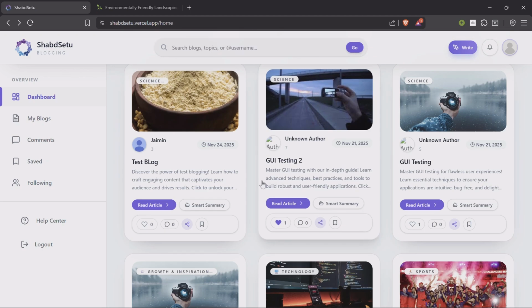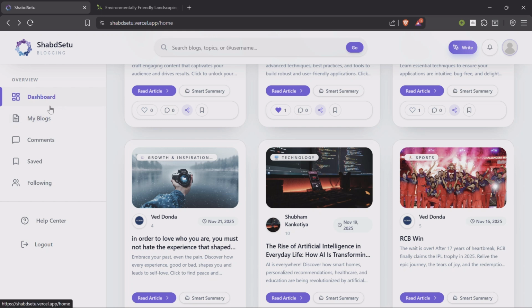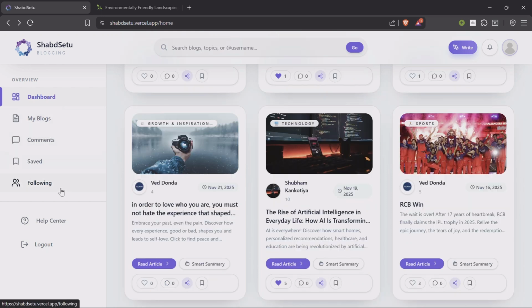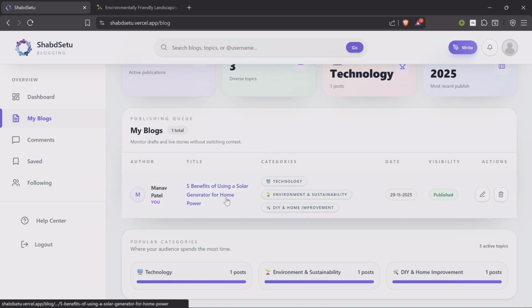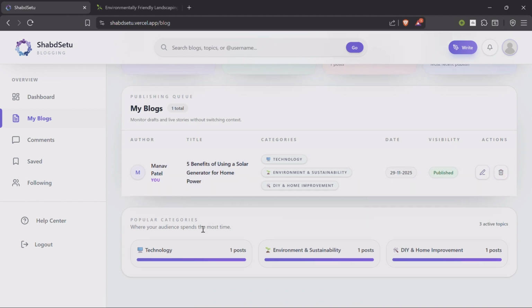Besides that, we also have a dashboard with my blogs, comments, saved and following to see. On my blogs, we have all the blogs listed here which we have posted in the past. For me, I have posted the last blog here, which looks like this, which is already published. We can do actions here to edit it or delete it. And this shows a statistic of our most time spent post, right?